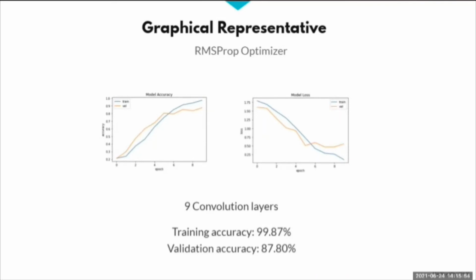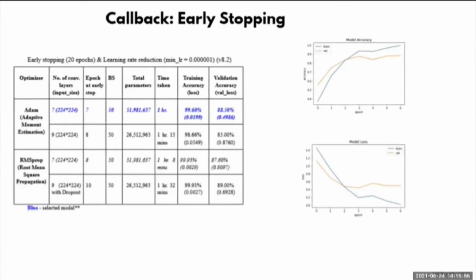Now, in order to select the required model for the Bhutanese food recognition system, we evaluated various models, and the best performing model with higher validation accuracy and less loss was selected. These candidate models were trained for 20 epochs with a batch size of 50 using early stopping and learning rate reduction callbacks. The graphs on the right side represent the model accuracy and loss for the model which consists of 7 convolutional layers with input size 224 and using Adam optimizer.